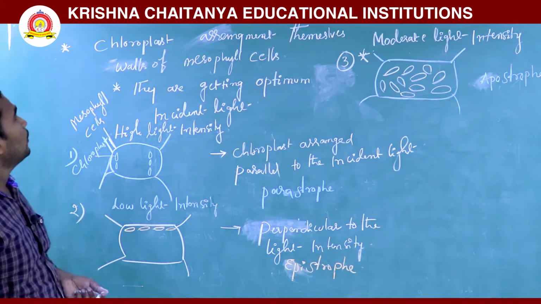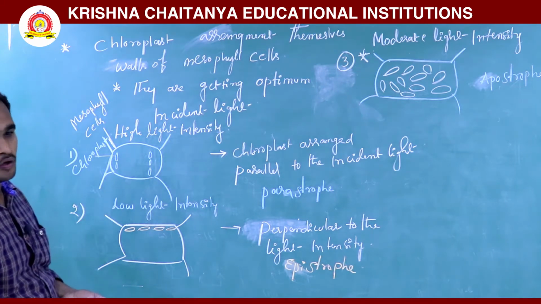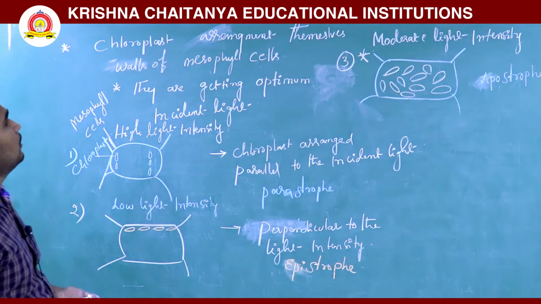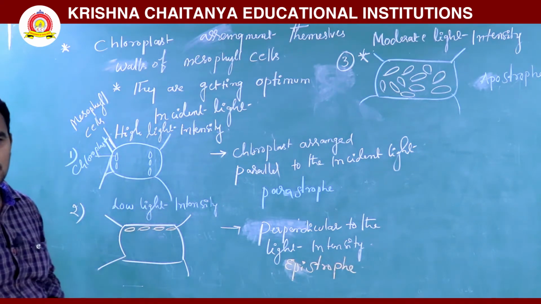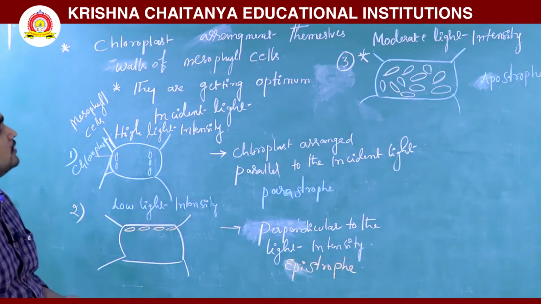So this is the chloroplast arrangement within the plant cell, the mesophyll cells.